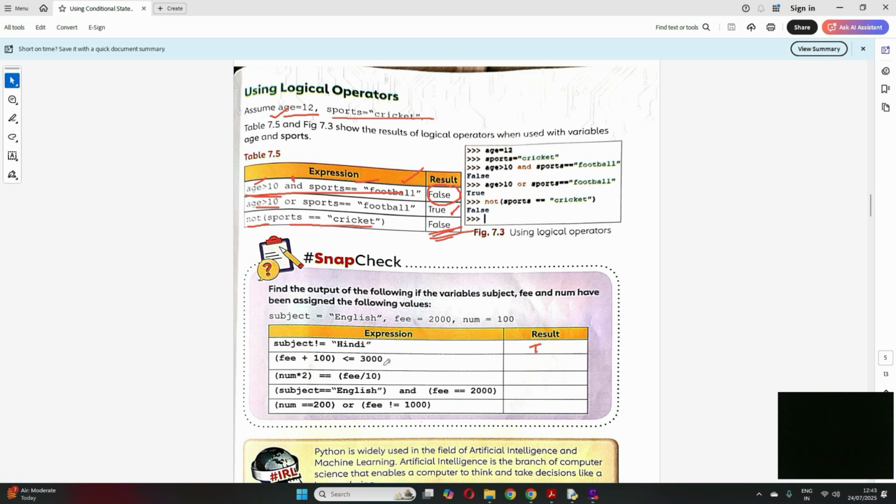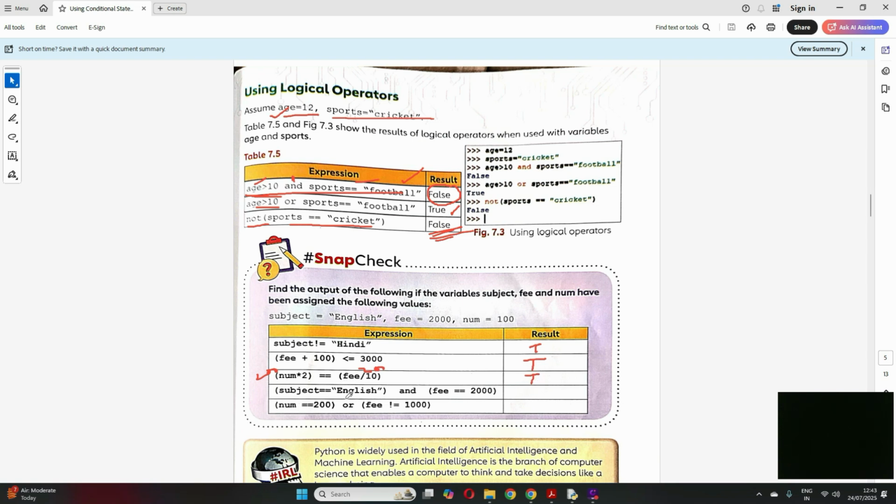Is this less than or equal to 3000? True again. Now num into 2: num is 100, so 100 into 2 is 200. Is 200 equal to fee divided by 10? Fee is 2000, divided by 10 is 200. So both sides are 200, and this expression is true.